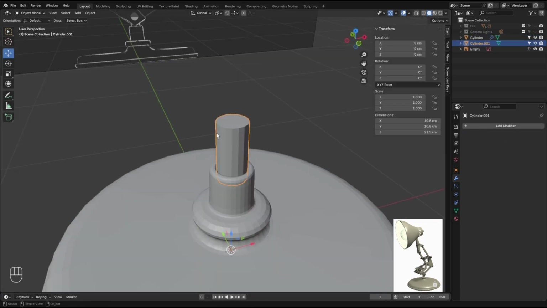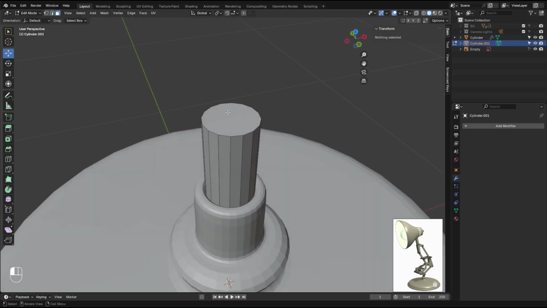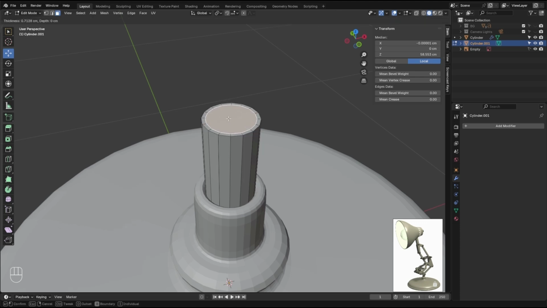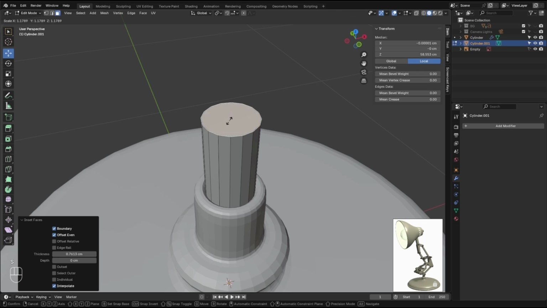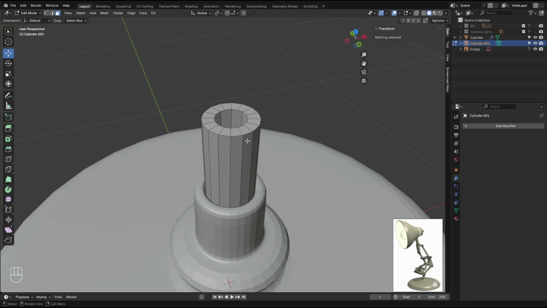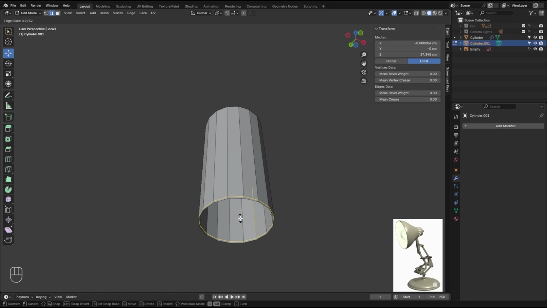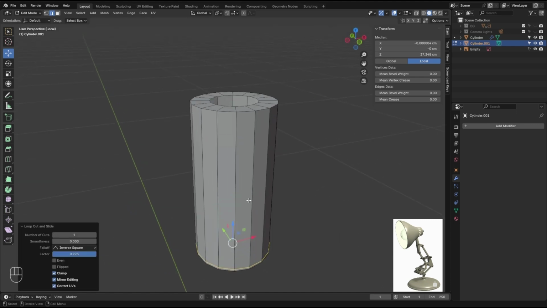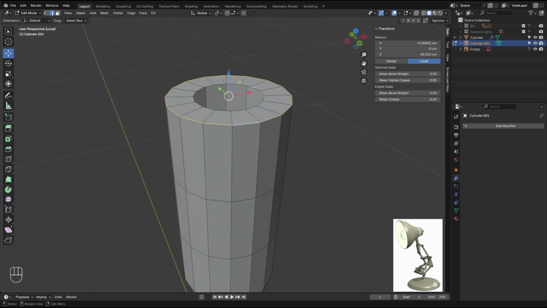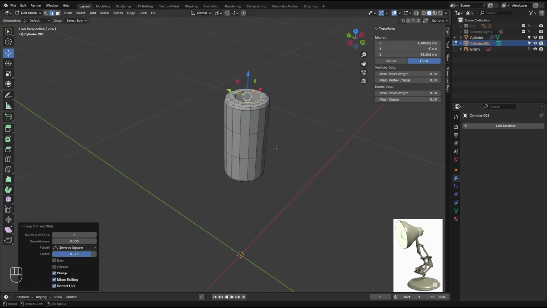Back to this one. Enter edit mode. And grab this face. And let's go I for insert right here. Maybe hit S, make it smaller. And get rid of the face. And down here, to prevent these edges from sliding, let's go add an edge right there. And edge loop, maybe 2 or 3 right there. And a bevel right here. An edge loop right here. Make it tight.